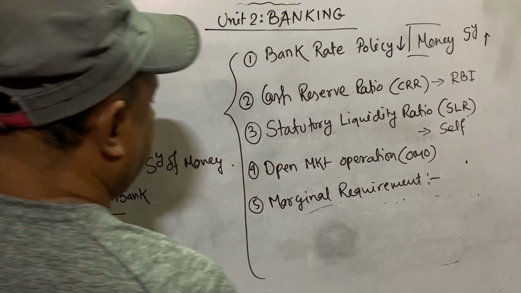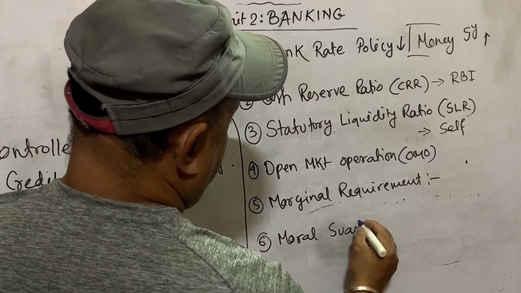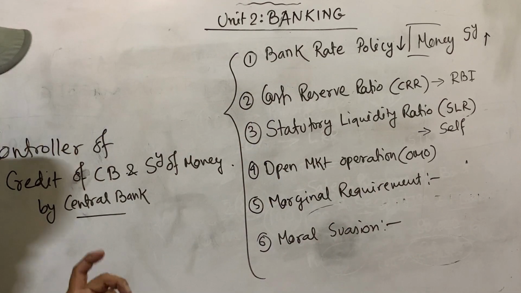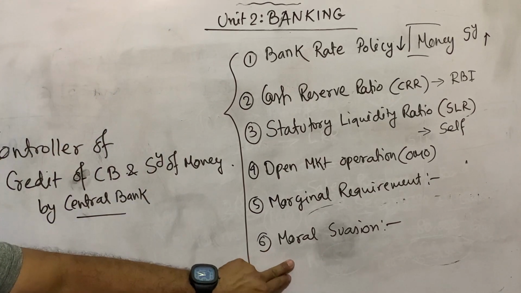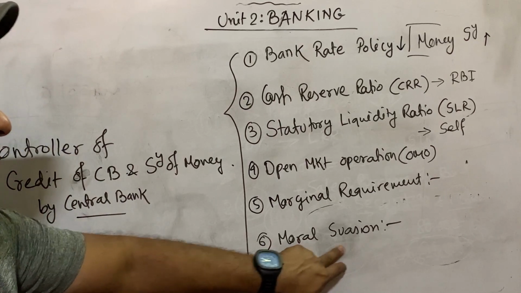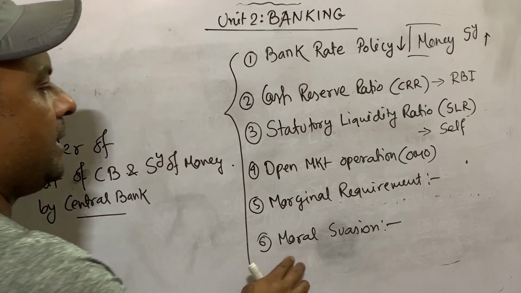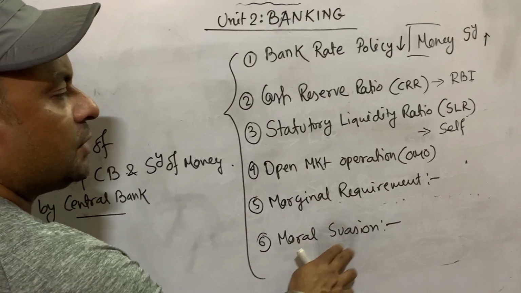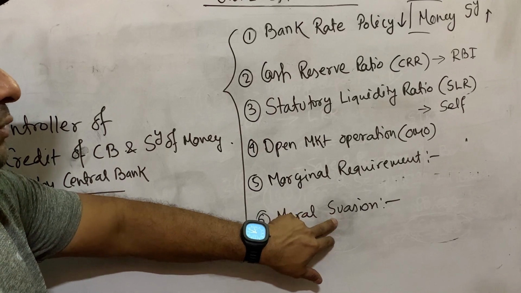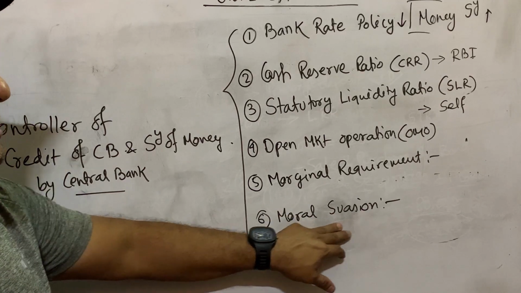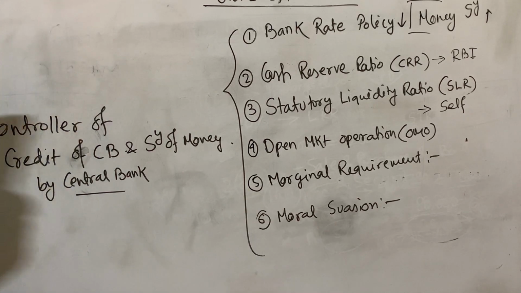moral suasion. Moral suasion means all the guidelines, rules, regulations and restrictions which the central bank imposes on the commercial banks. During excess demand, or when there is more money supply in the country, the central bank may give some guidelines to the commercial banks so that they should not give more loans to the public. They should reduce their money supply or reduce their credit creation capacity. These types of moral suasions are there.